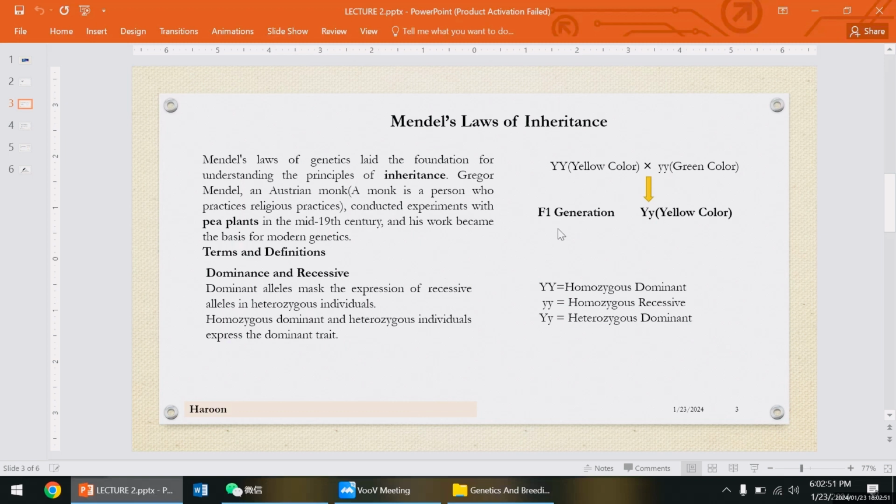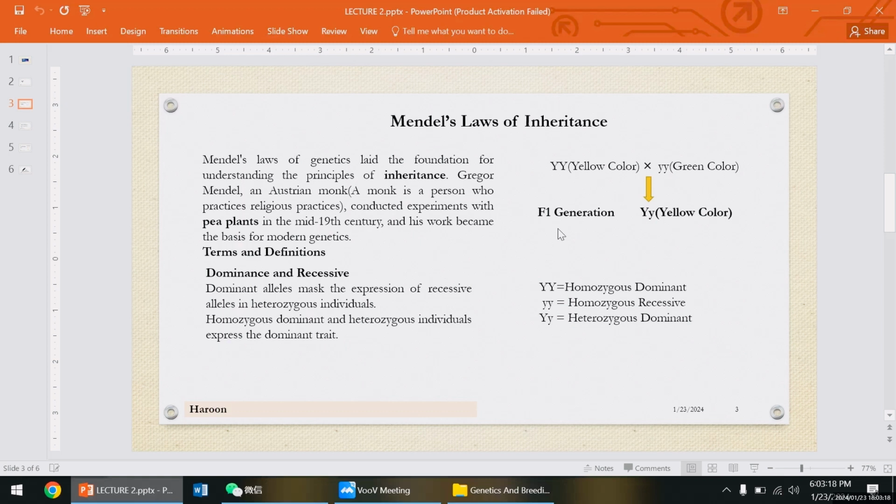Gregor Mendel was an Austrian monk. A monk is basically a person who practices religion. Mendel conducted experiments on pea plants in the mid 19th century, and his work became the basis for modern genetics.